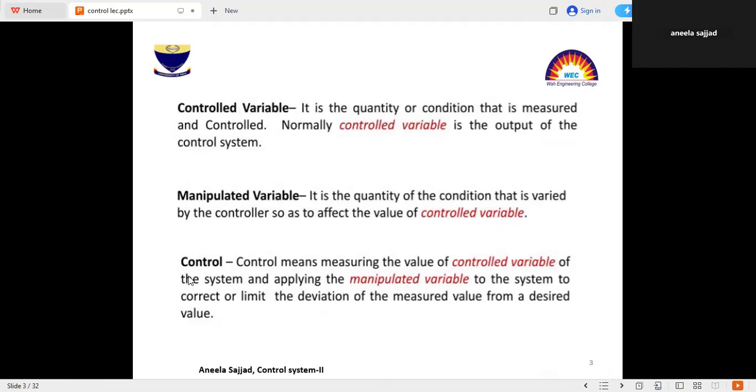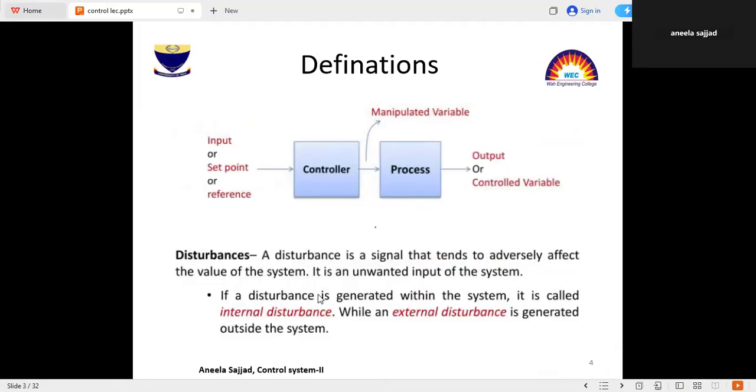Control means measuring the value of the control variable of the system and applying the manipulated variable to the system to correct or limit the deviation of the measured value from the desired value. It means that control is basically controlling the value of the variable that is going to be controlled. Here is the block diagram. This is the controller and this is the process. This is the input set point and this is the output.